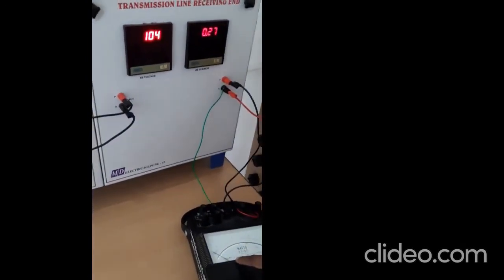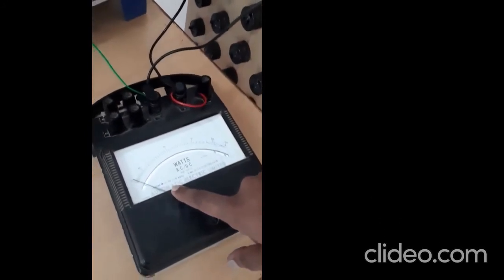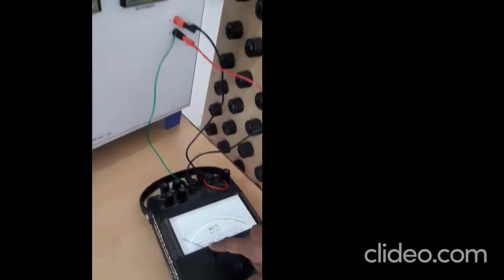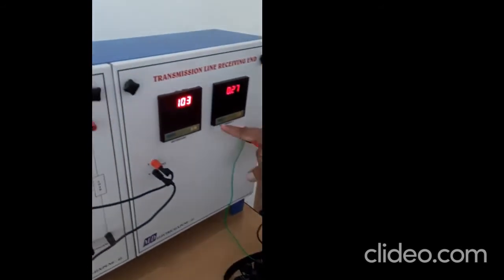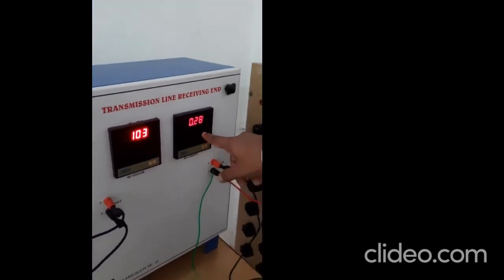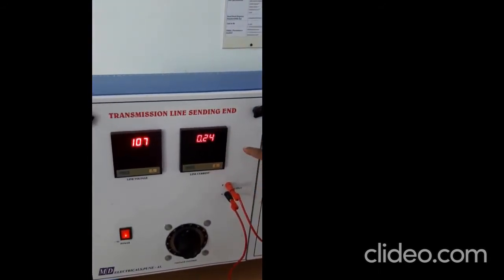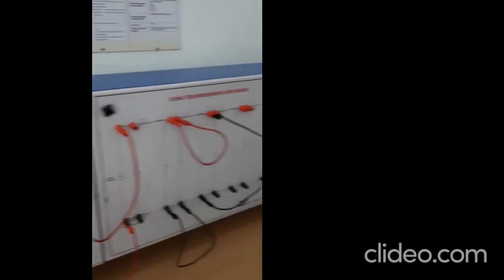Here you can observe the receiving end power, it is around 5. After multiplying by multiplying factor, you will get the wattage. Receiving end voltage 103, receiving end current 0.27, sending end voltage 108, sending end current 0.25.